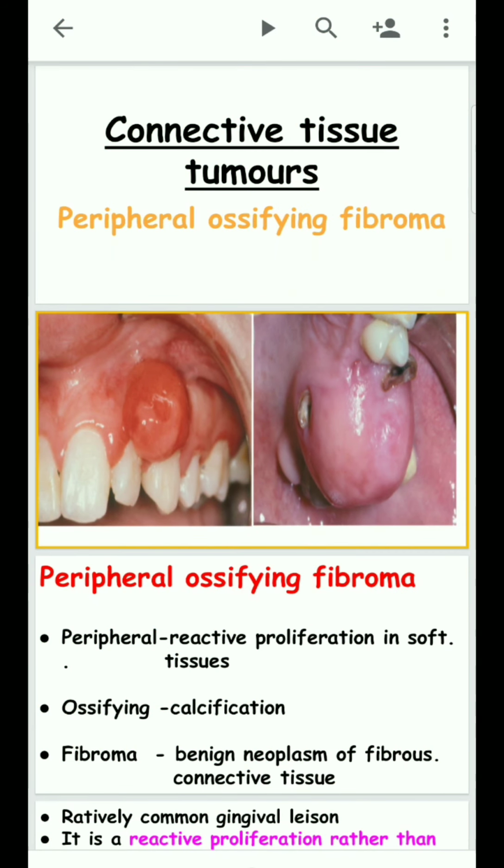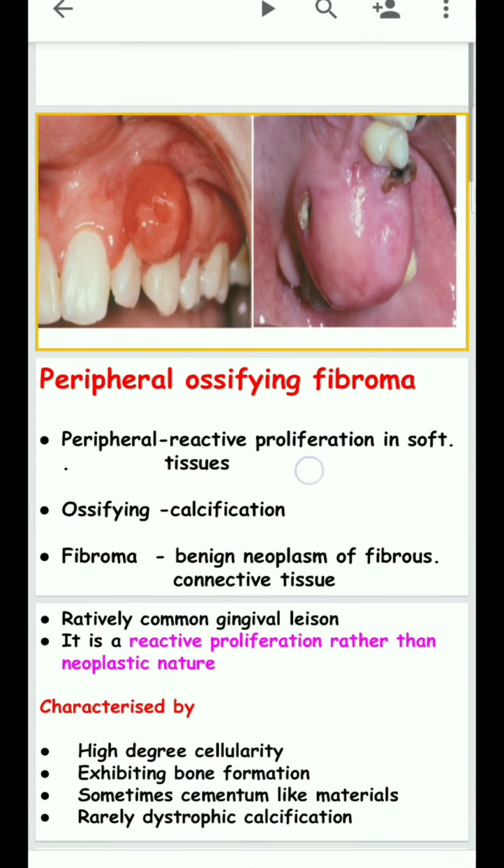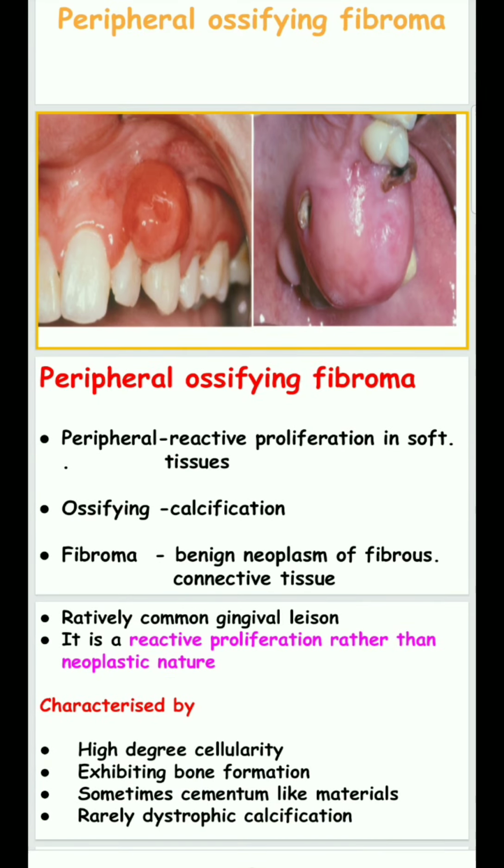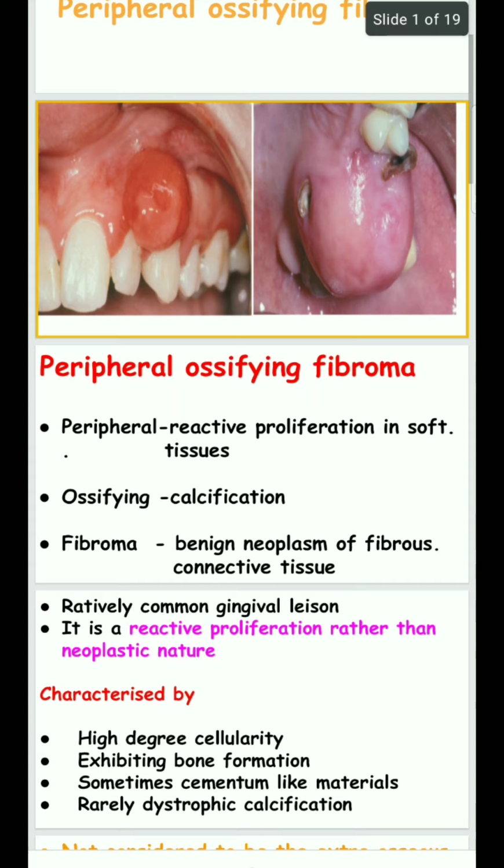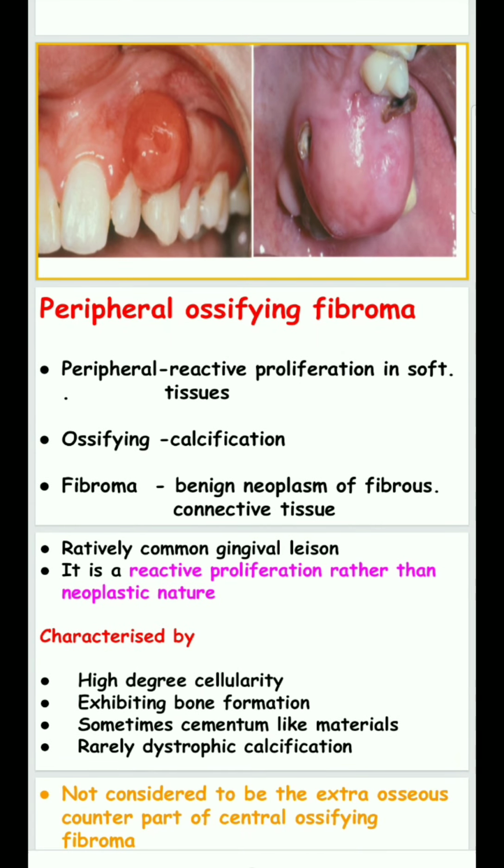Today we will discuss the topic of peripheral ossifying fibroma, a connective tissue tumor. The term peripheral ossifying fibroma can be split into peripheral, ossifying, and fibroma. Peripheral represents a reactive proliferation in soft tissue. What is reactive proliferation? It is a stimulus like dental plaque, faulty restoration, or calculus that can stimulate the cells and lead to uncontrolled cell growth. That uncontrolled cell growth undergoes calcification, which means ossification.